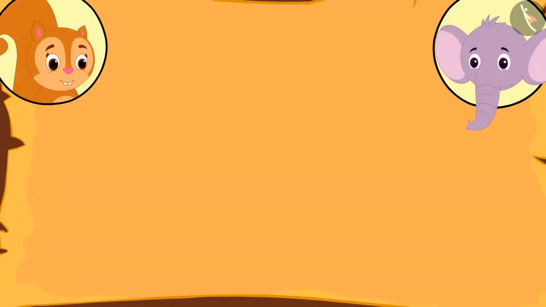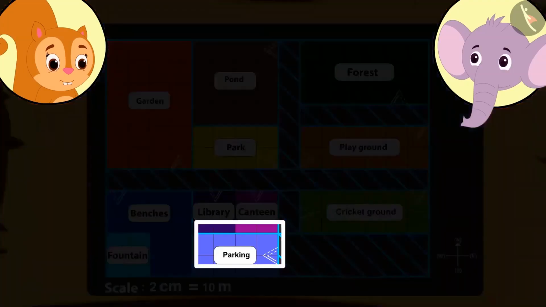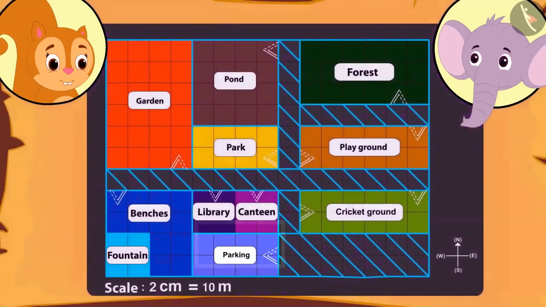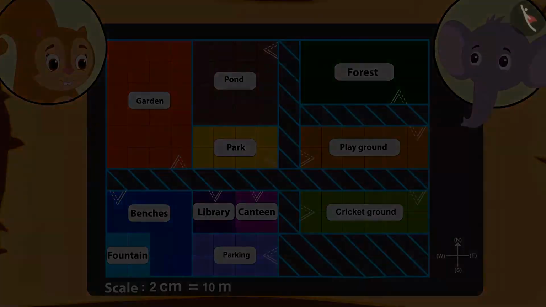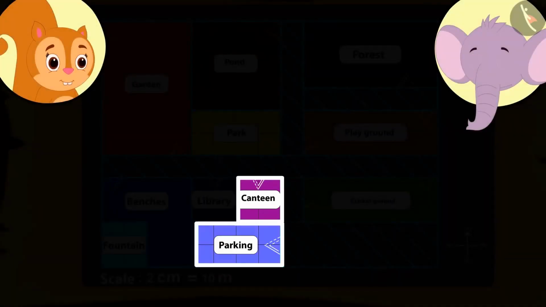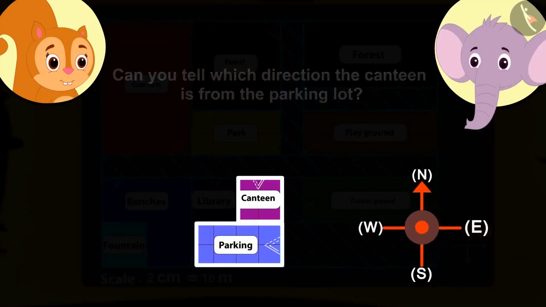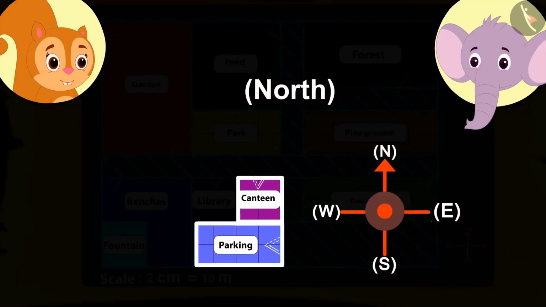Appu goes to Chanda's house and now he's showing her the map. He told her that at first the bus stopped at the parking, since the journey was a long one. So everyone was hungry, so they started looking for a canteen. Kids, can you tell towards which direction is the canteen from the parking? Absolutely correct, towards the north.